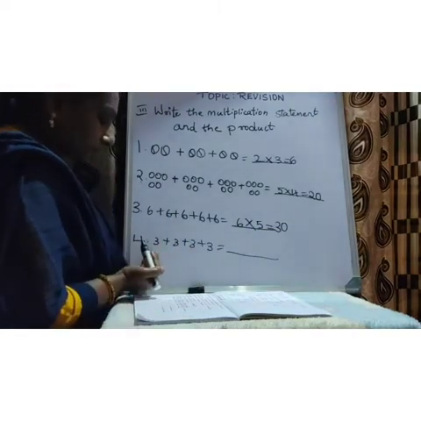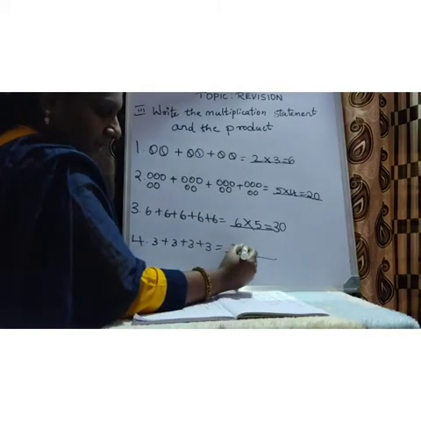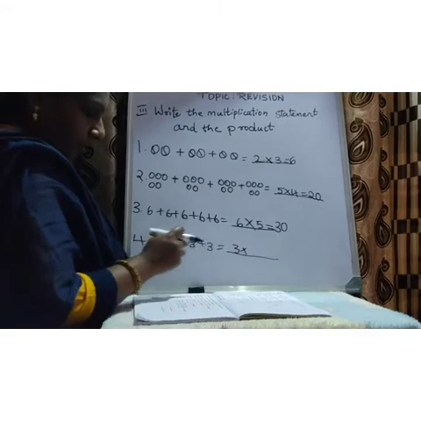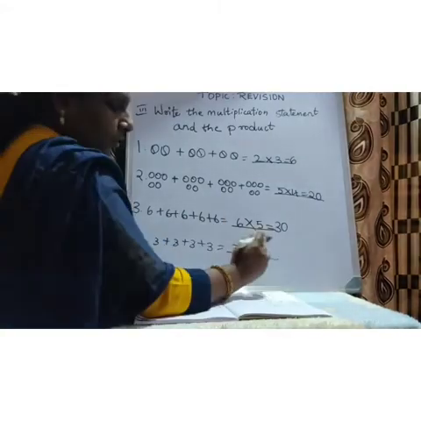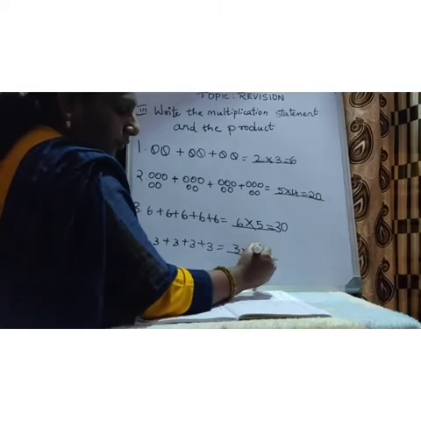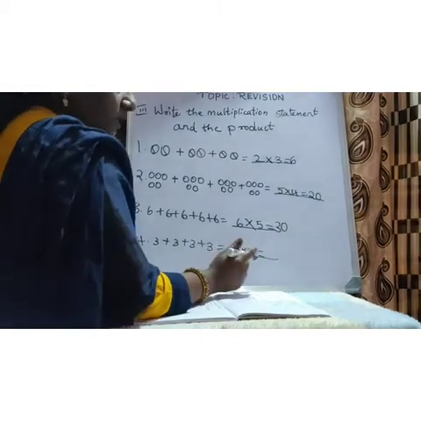Okay. So fourth one, first 3 into how many 3s are there? 1, 2, 3, 4. So 3 4s are. Write here 4. Now tell the 3 table children. 3 1s are 3, 3 2s are 6, 3 3s are 9, 3 4s are.